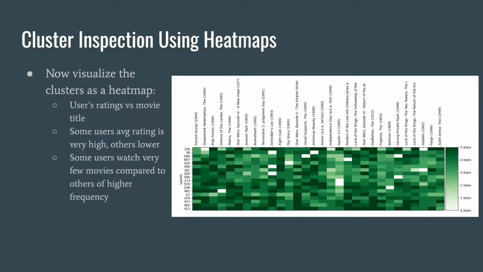For example, take a look at Forrest Gump. This column is generally very green, which indicates a high average rating for this movie. Overall, this allowed us to better understand our clusters moving forward.